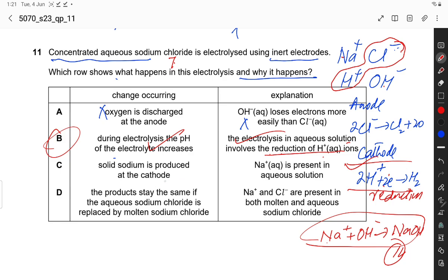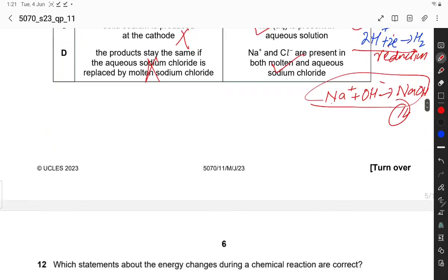Solid sodium is produced. No, this is not correct, because this is concentrated aqueous solution, so sodium cannot discharge at the cathode. Sodium ion is present in the aqueous solution. Yes, it is correct, but this is incorrect. The products stay the same if the aqueous sodium chloride is replaced by molten. No, products would not be the same, because at cathode sodium is obtained. Yes, this is correct, this is incorrect. So B option is the correct option.